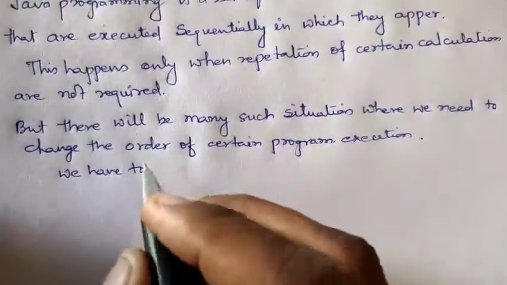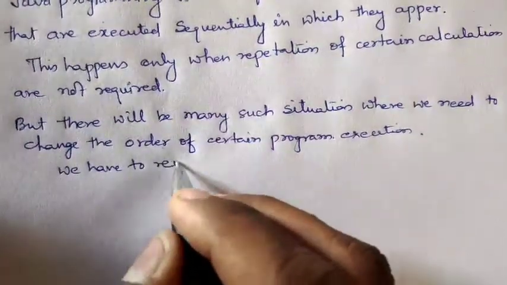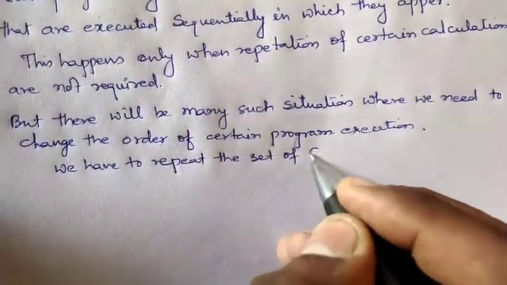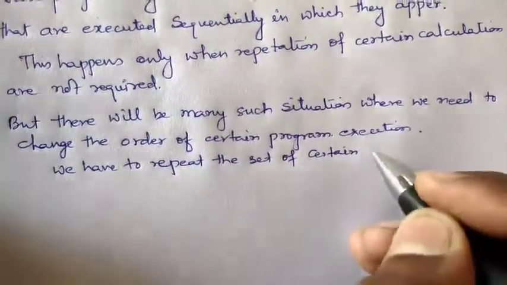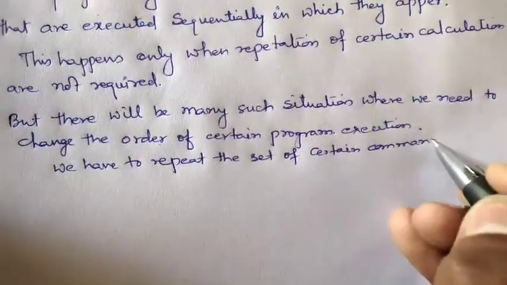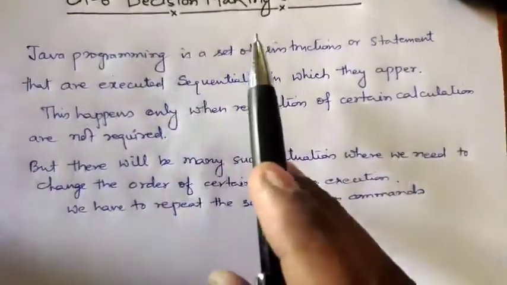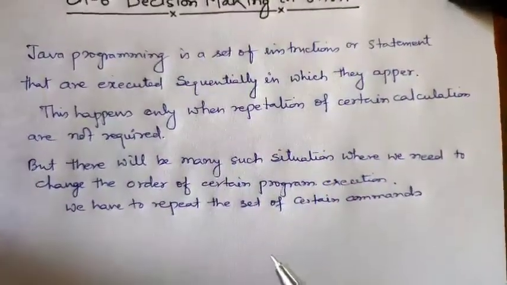For that repetition, we are going to learn the chapter that is decision making in Java.